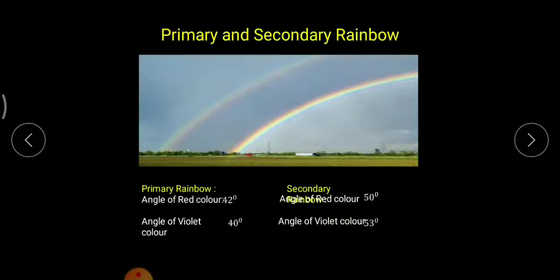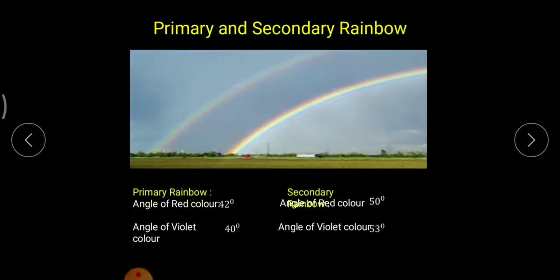Whereas with the same line of incidence, you will see another rainbow which is known as secondary rainbow. The primary rainbow is much brighter than the secondary rainbow. Whenever you see two rainbows, one rainbow's intensity would be more and the second would be less, which means one rainbow would be bright and the other would be less bright.